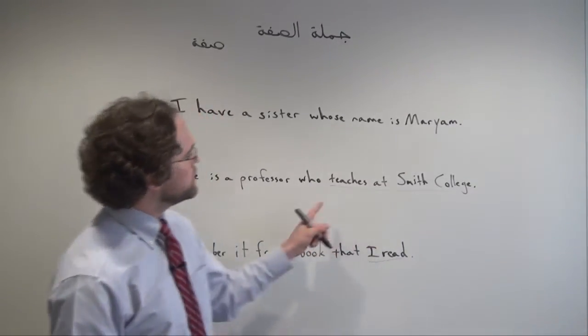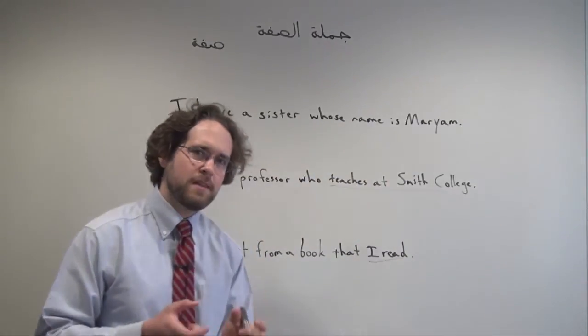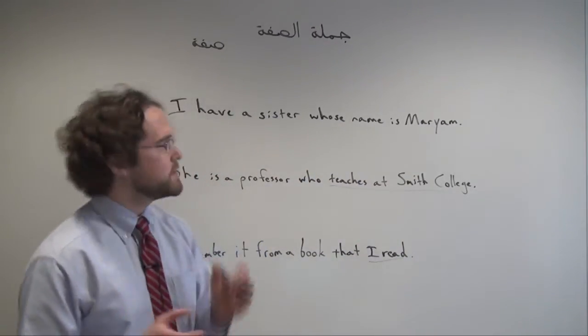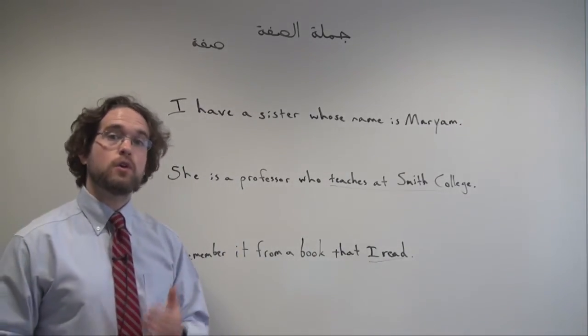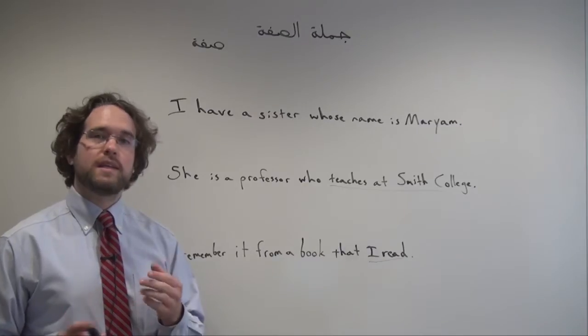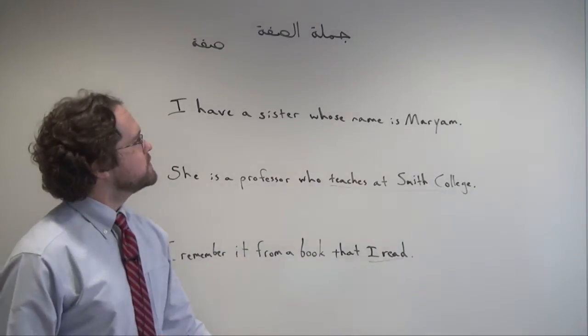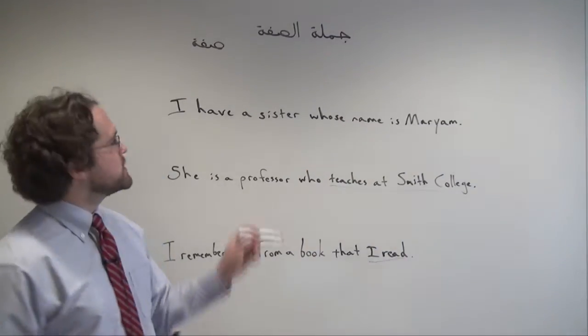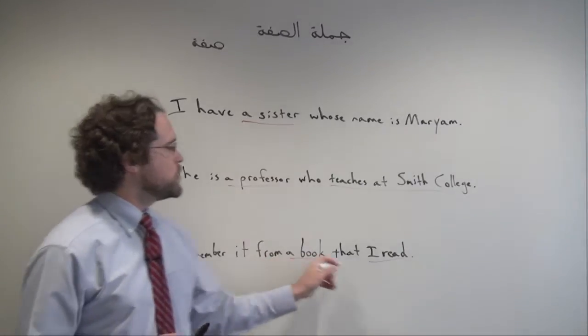Teaches at Smith College, we're missing our subject, right? Name is Maryam, we don't have that pronoun at the beginning telling us who or what we're talking about. In Arabic, we need those things. We need to insert an additional pronoun that refers back to that noun that's being introduced, back to that indefinite sister or professor or book.